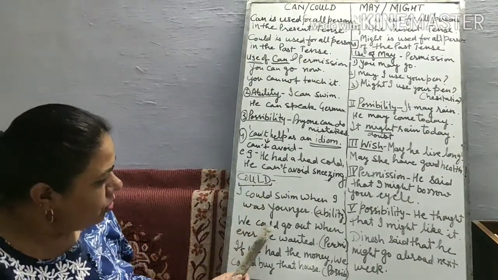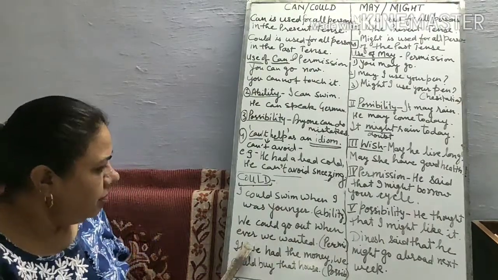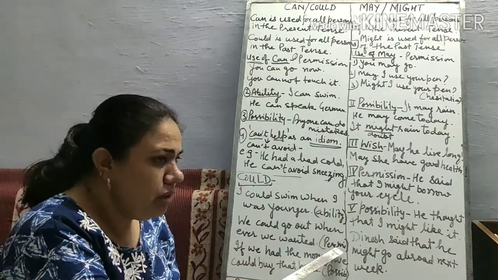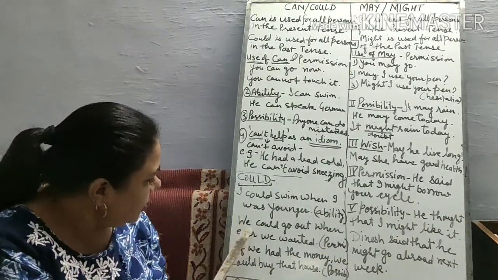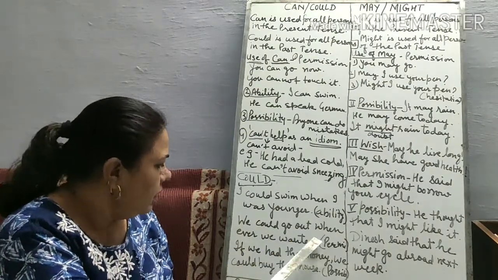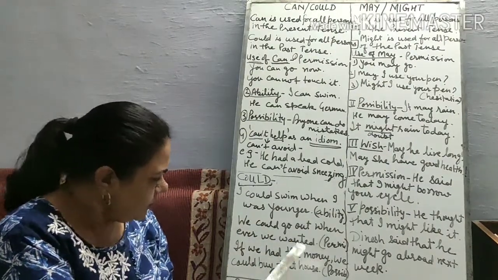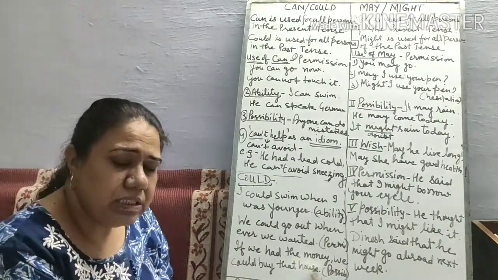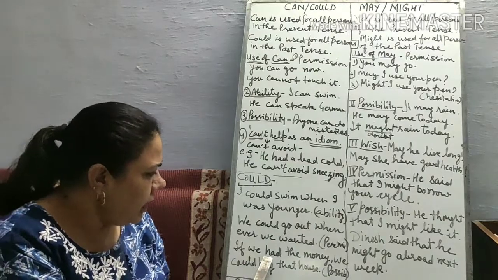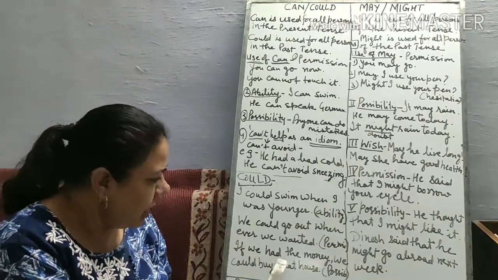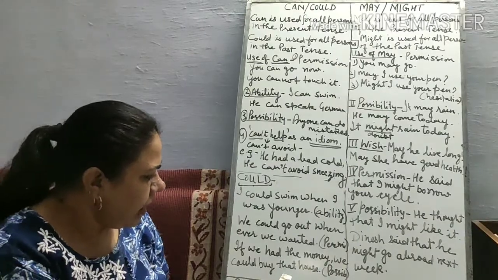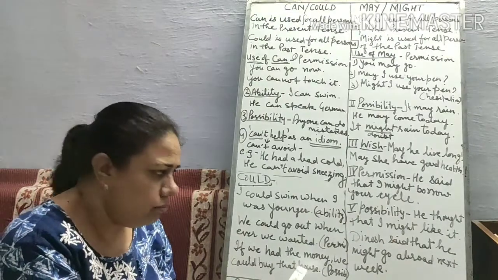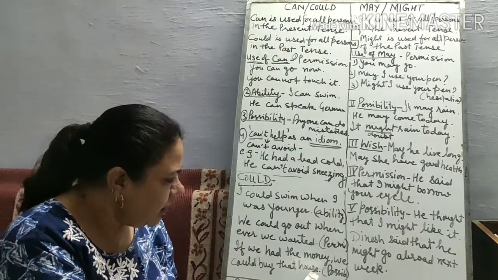Next, we could go out whenever we wanted. Permission. When we talk about permission in past tense, we write, we could go out whenever we wanted. Next we take possibility. Possibility is there in past tense. How to write it? If we had the money, we could buy that house.